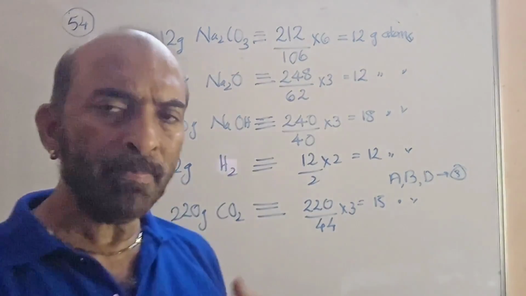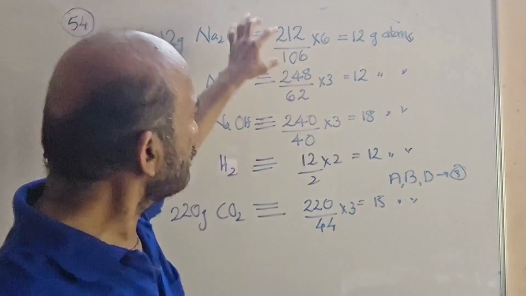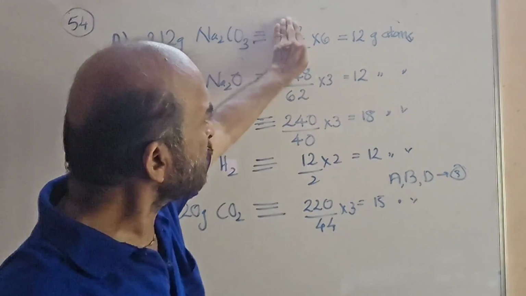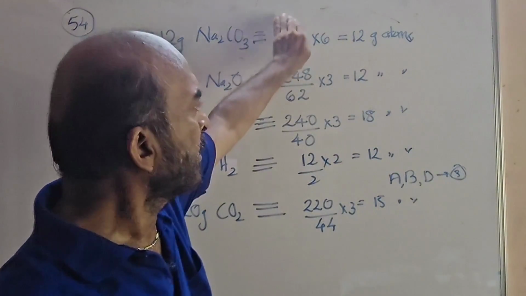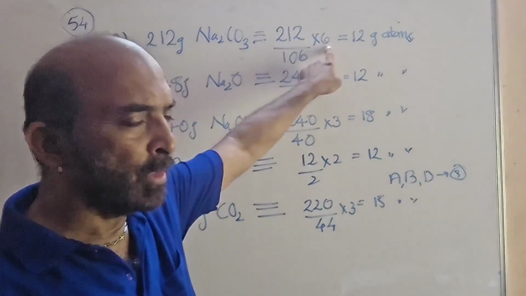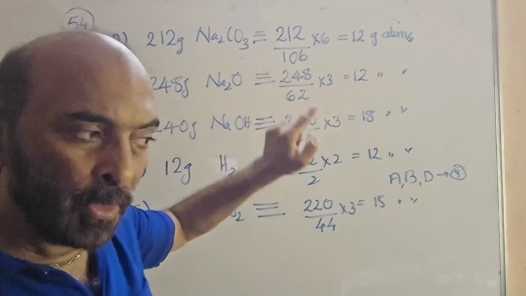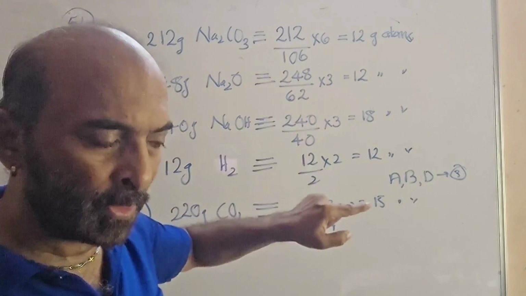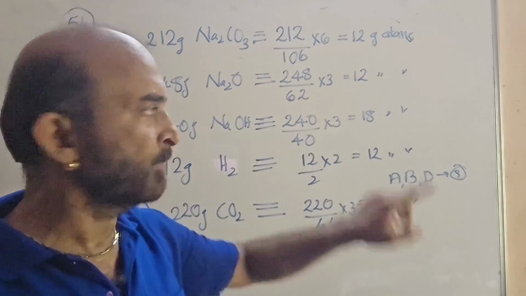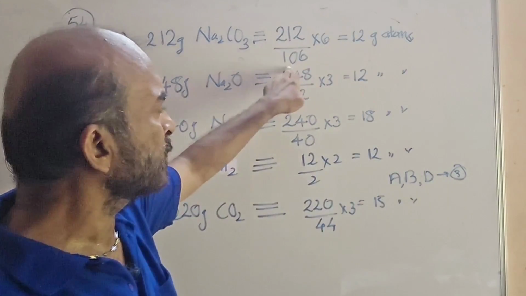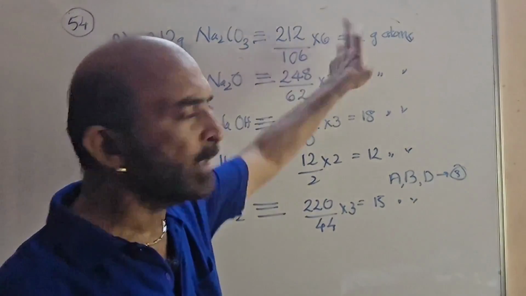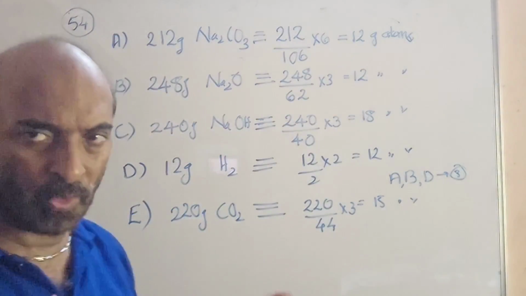So to get the number of moles of atoms, you have to divide. This gives you the number of moles of molecules, into the number of atoms per molecule gives you the number of moles of atoms. So 212 by 106 into 6. 12 gram atoms of atoms are there altogether.